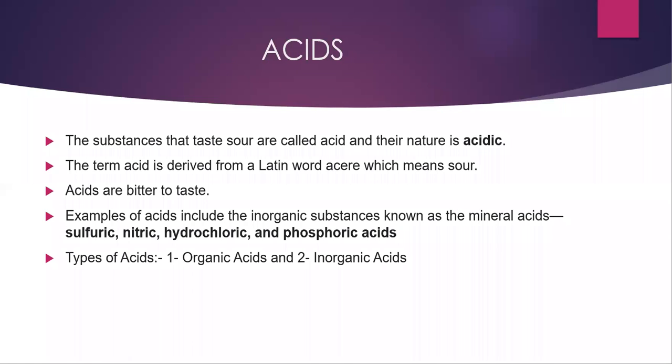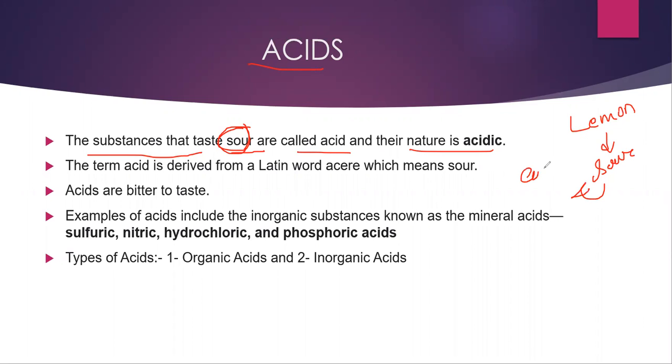Here we will talk about acids. What are acids? The substances that taste sour are called acids, and their nature is acidic. For example, when you eat lemon, it is very sour in taste. We can't eat much lemon because it is very sour. Now why is it sour? Because acid is present in it.